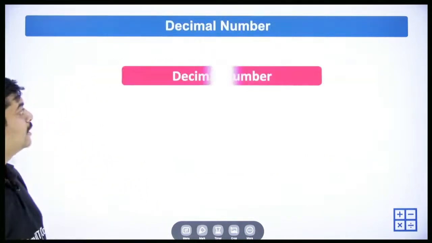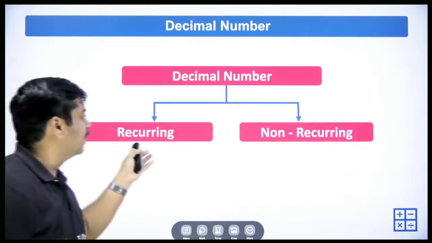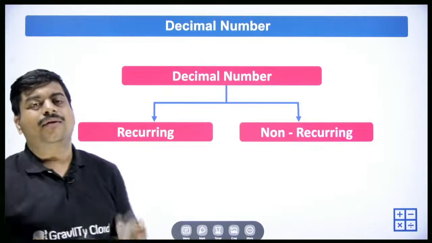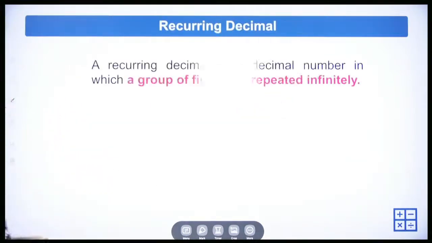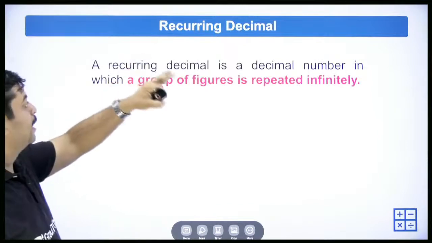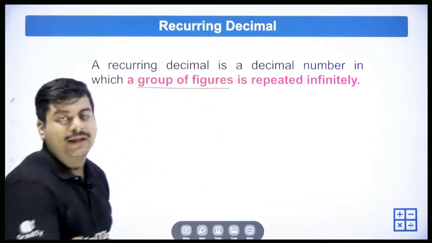We have another kind of decimal numbers where we say recurring and non-recurring. Recurring means repeating. A recurring decimal is a decimal number in which a group of figures is repeated infinitely.